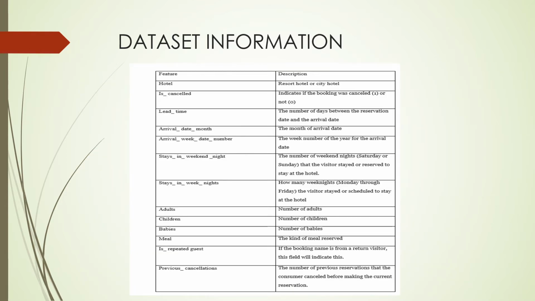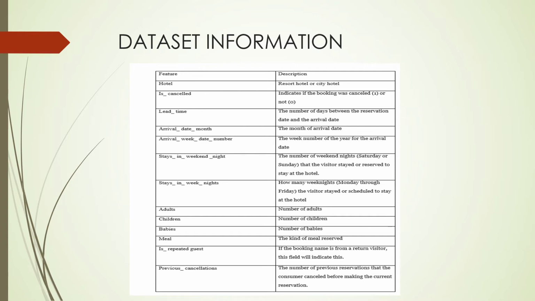Here, the left side is the variables which are present in the source code, and the right side is the explanation for each variable. For example, the hotel means there are two, resort hotel or city hotel. Is cancelled indicates if the booking was cancelled or not. If it is not, we have given 0. If it was cancelled, it was given 1. And lead time means the number of days between the reservation date and the arrival date.